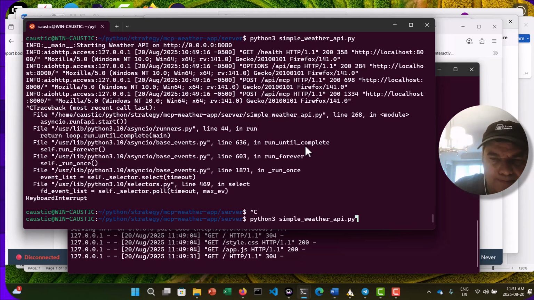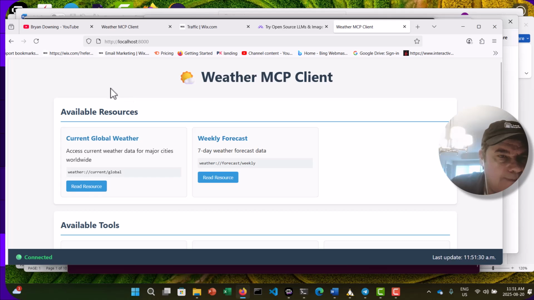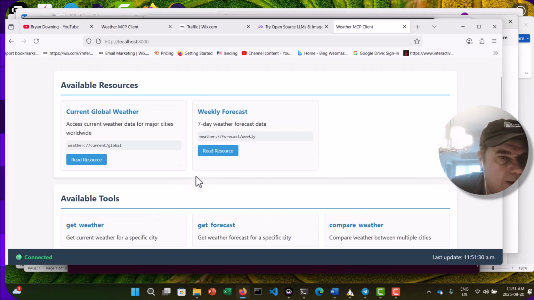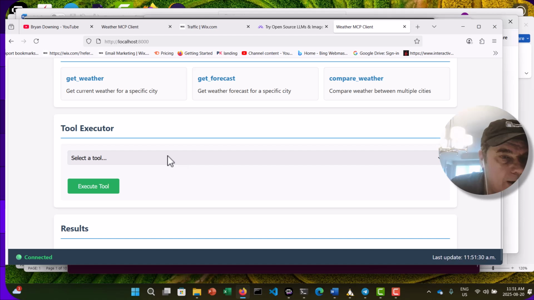All right, so here's the backend server. So it's going to run. In here, I have not refreshed this, but you can see here now we have available tools through this weather service. So here, we can access weather data for major cities worldwide, get a 7-day forecast. We have these tools running right now: get weather, get forecast, and compare weather.